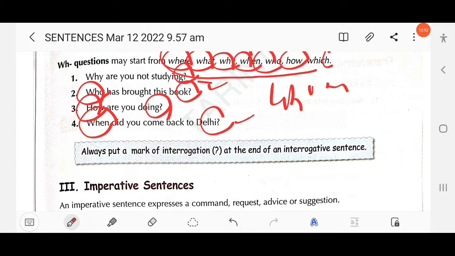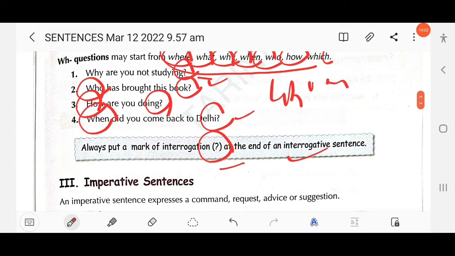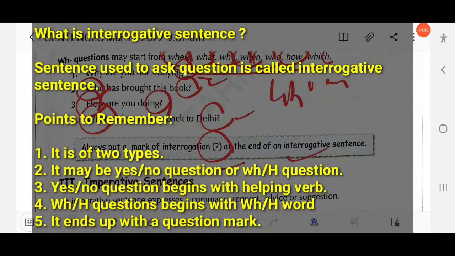So you need to always put a mark of interrogation at the end of an interrogative sentence. Clear? So this is about the interrogative sentence. What is an interrogative sentence? A sentence used to ask a question is called an interrogative sentence.